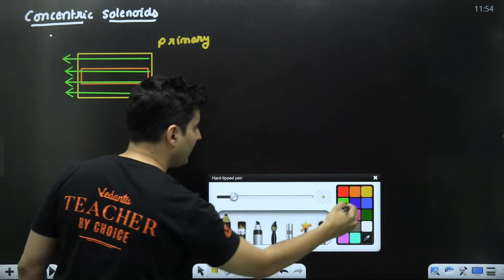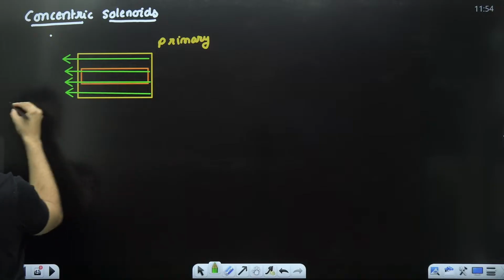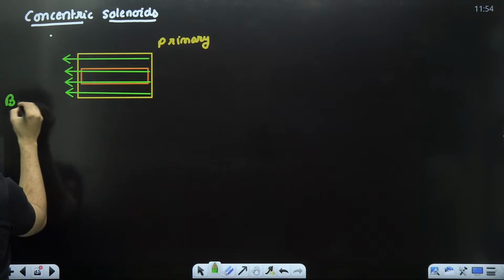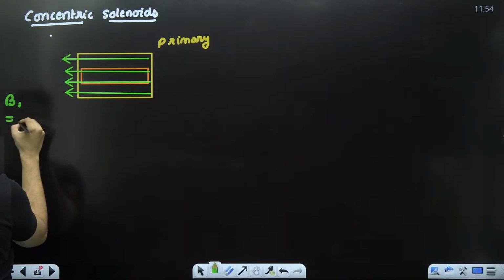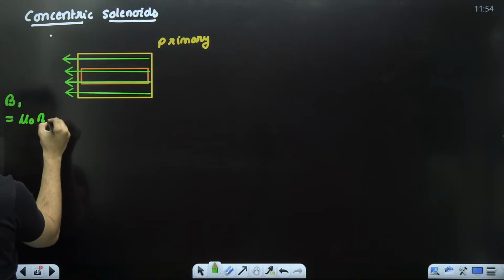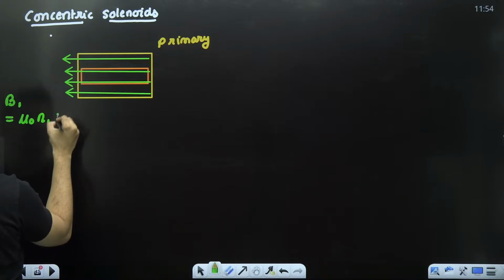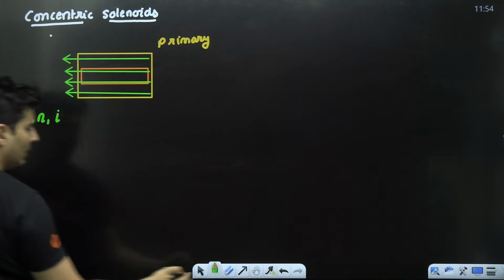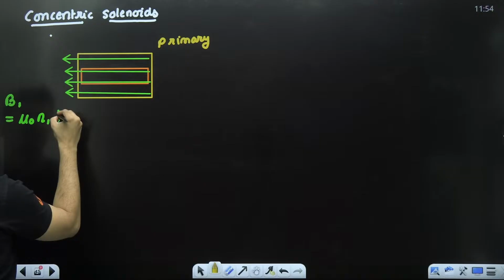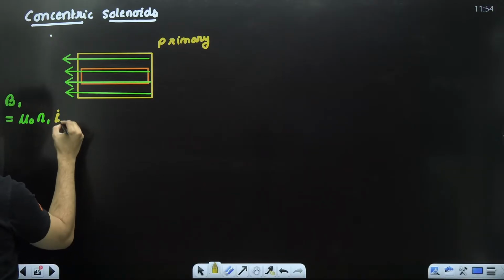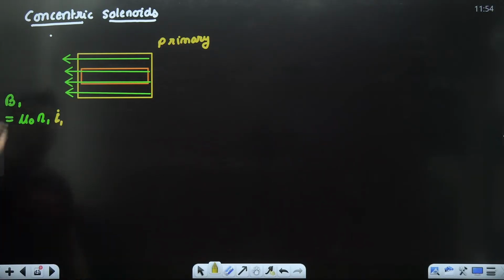And that magnetic field generated by our primary solenoid will be mu naught times the number of turns per unit length times the current passing through the primary coil, mu naught n i. That is the magnetic field which is generated by it.